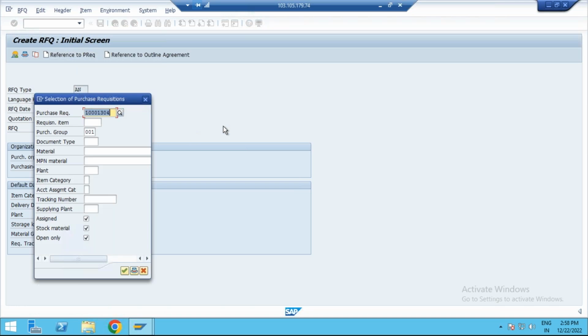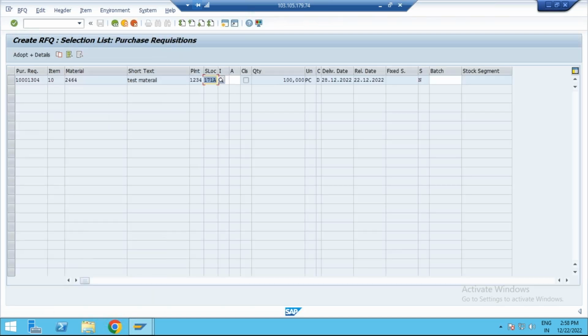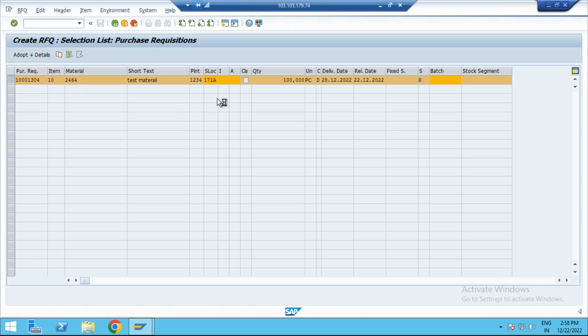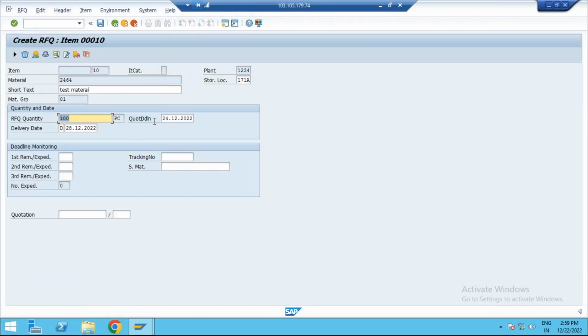The RFQ can be created with reference to PR, with reference to an outline agreement, or without any reference. I'm creating with reference to PR. Observe the details and click on RFQ details. Now the quotation deadline is 20th December. No problem, well and good. Press enter, and again enter.